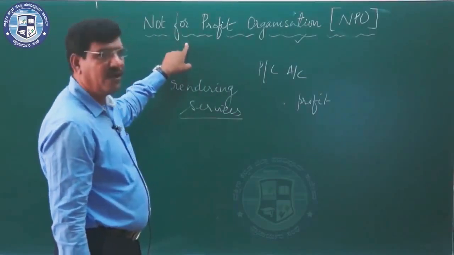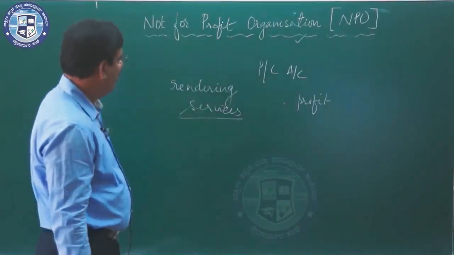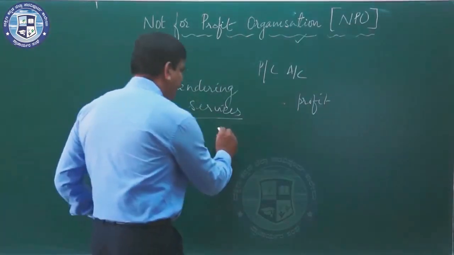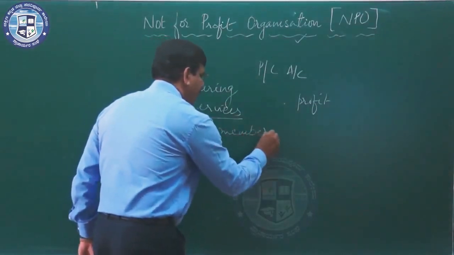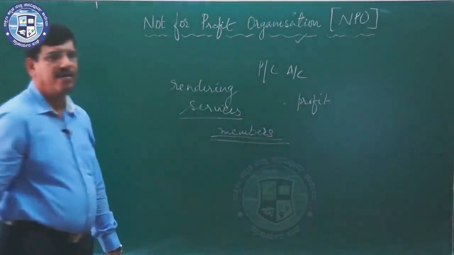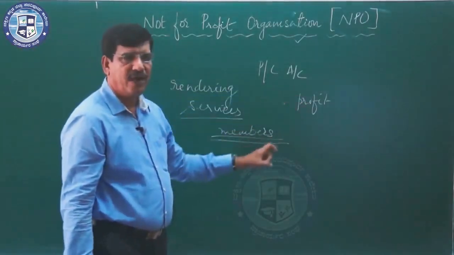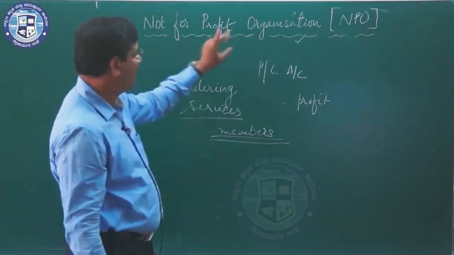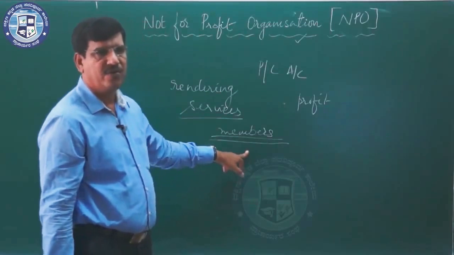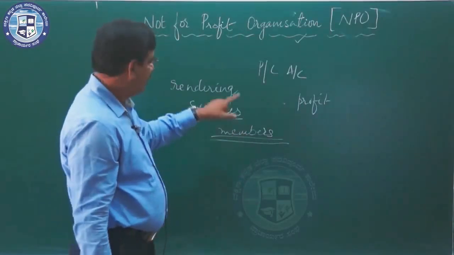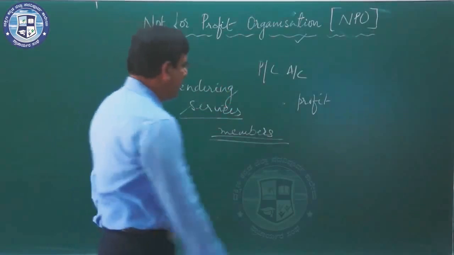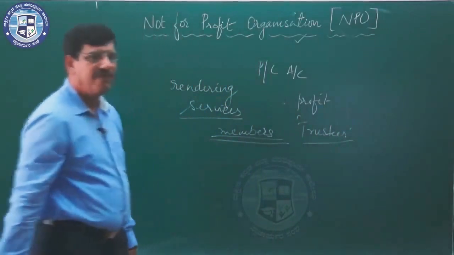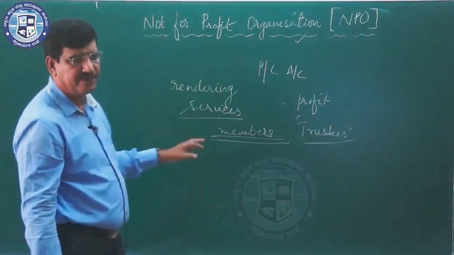How is this NPO organized? The contributors to the NPO are called members. In a sole trading concern, the proprietor contributes money into the business as capital, but here in a not-for-profit organization, the members contribute money, and these members elect the trustees who look after the affairs of the not-for-profit organization.